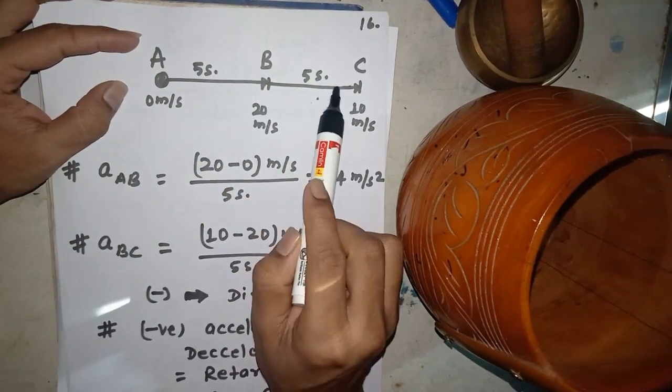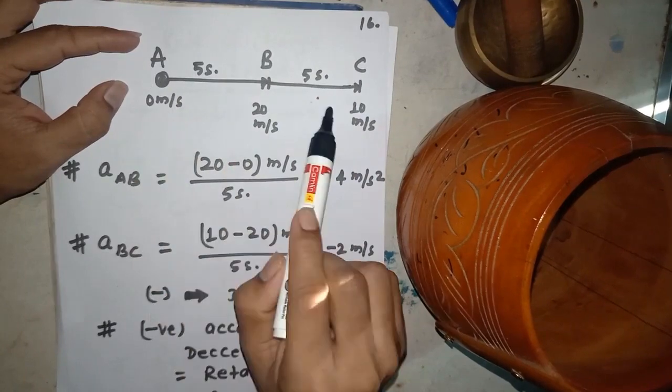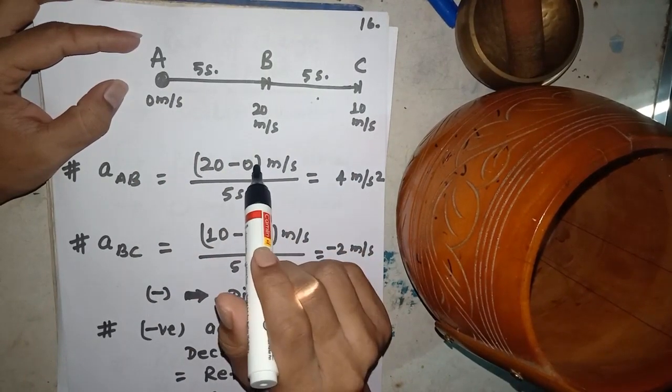What is the rate from B to C? Or what is the rate from A to C as a whole in the whole journey?